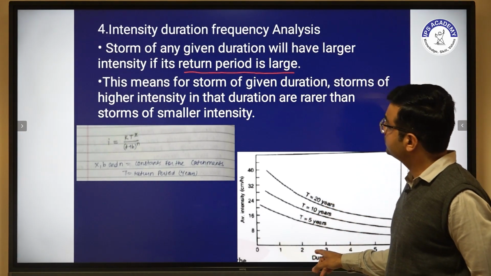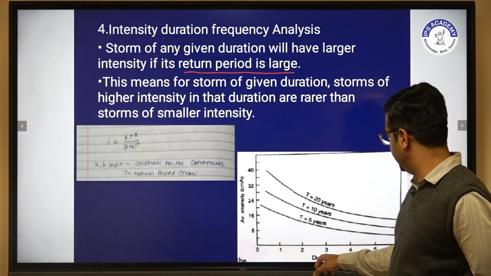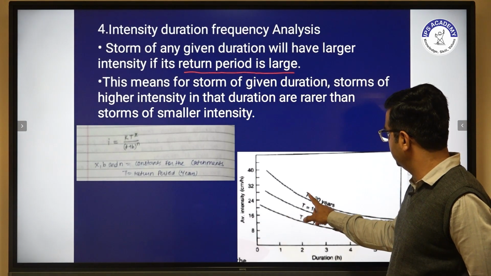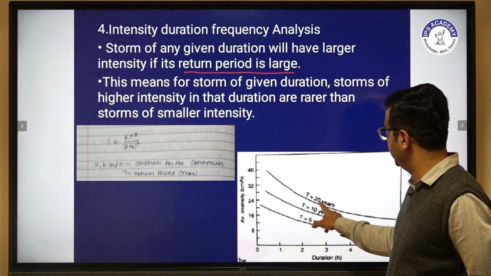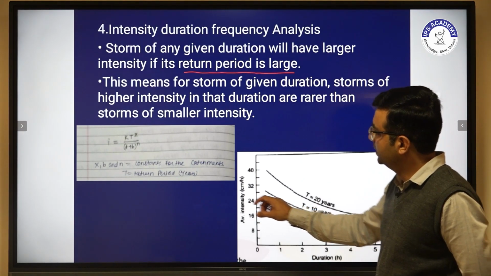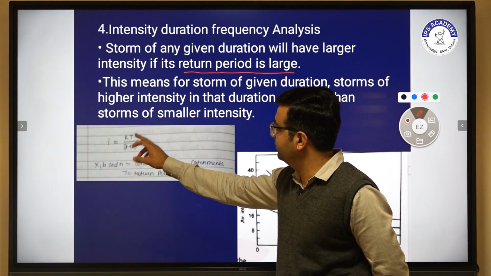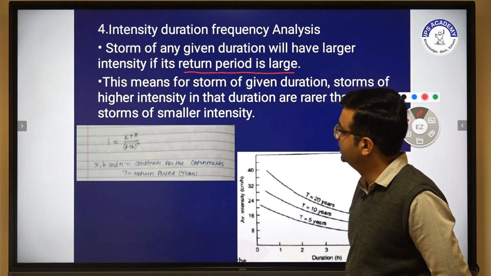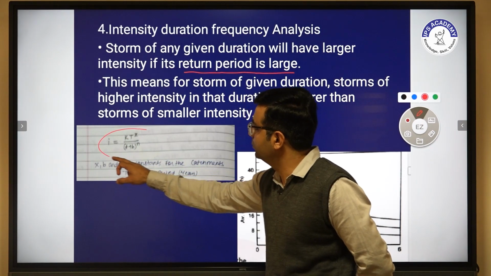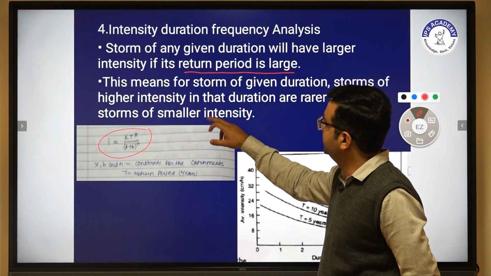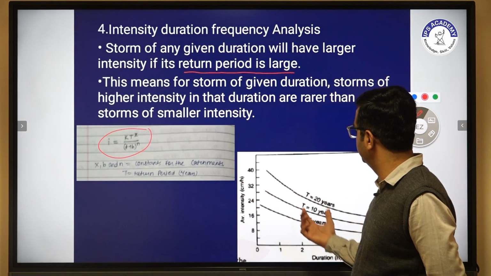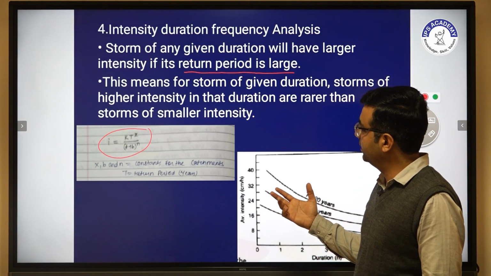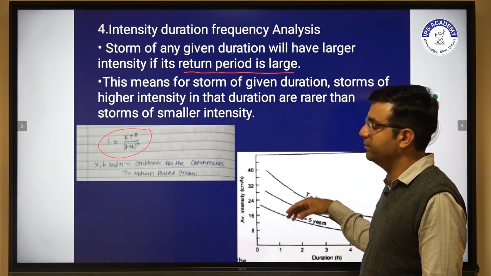From the figure it is clear that on the x-axis there is duration, and on the y-axis there is average intensity. This T is used for 20 years, 10 years, 5 years. So with the help of this formula, having different T return periods, we get different intensities. With the help of this figure or graph we relate the intensity, duration and frequency.